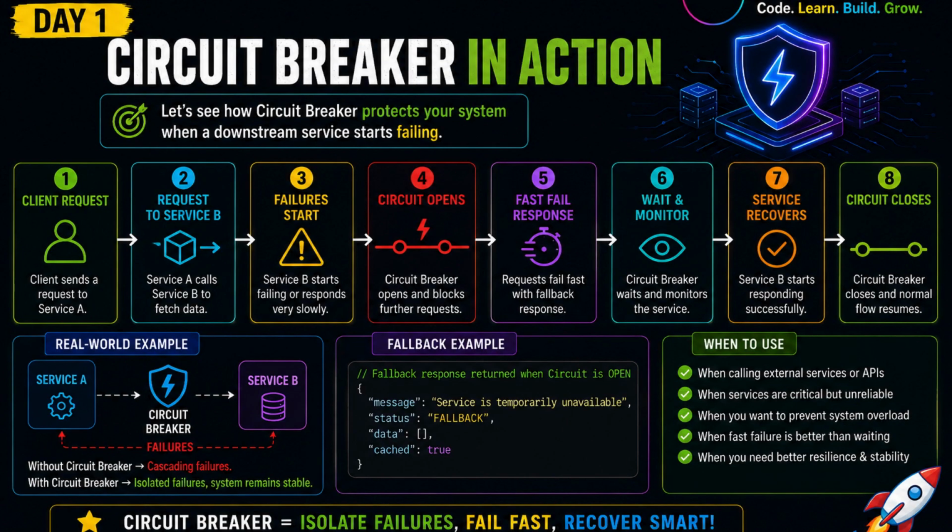Here is the production flow. Payment starts failing. The circuit breaker detects repeated failures and opens. Further calls fail fast instead of repeatedly hitting the unhealthy service. A safe fallback or recovery workflow can run. After the service recovers, the circuit tests it in half-open state and can return to normal operation.